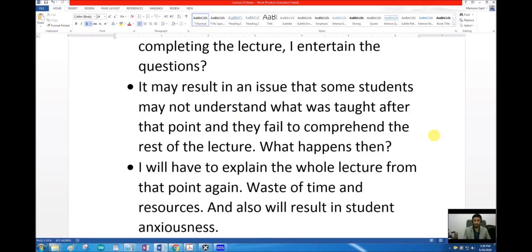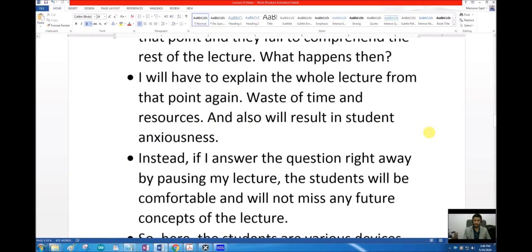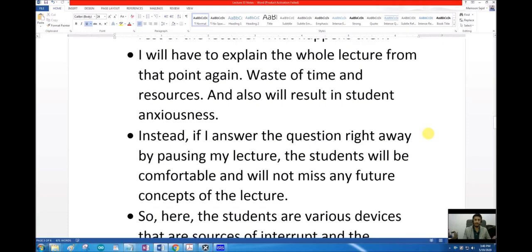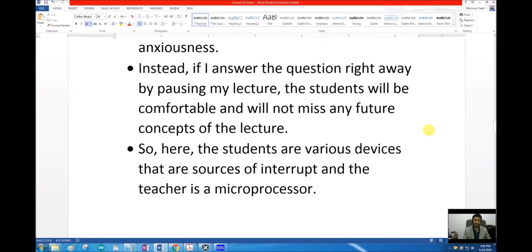What happens then? If a student tries to ask a question and I don't answer it, and the next concepts were related to that particular question, so they fail to understand the rest of the lecture, what do I have to do? I will have to explain the whole lecture from that point onwards again. So it's a wastage of time and wastage of resources, and it will also result in the anxiousness of students. So instead, if I answer the question right away by pausing my lecture, students will be comfortable and will not miss any future concepts of the lecture.